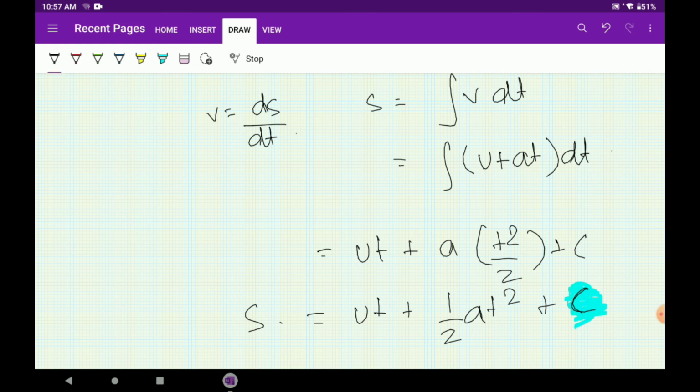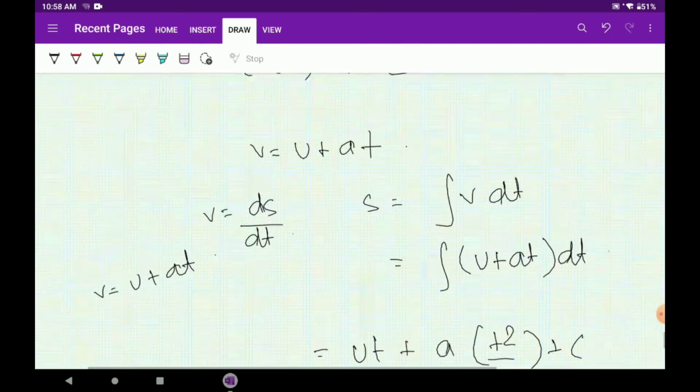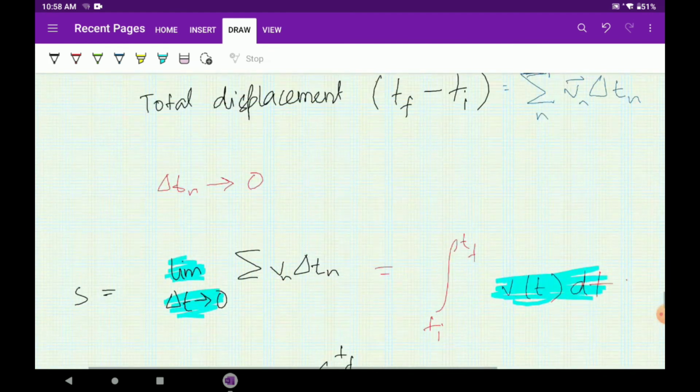I knew v equal to u plus at, and I just integrated that in order to find s, and upon integration I found out ut plus half at square plus c. See, it is very easy. So we are actually stopping at this point. We don't go beyond this, for our scope. So I gave you a little idea of calculus.